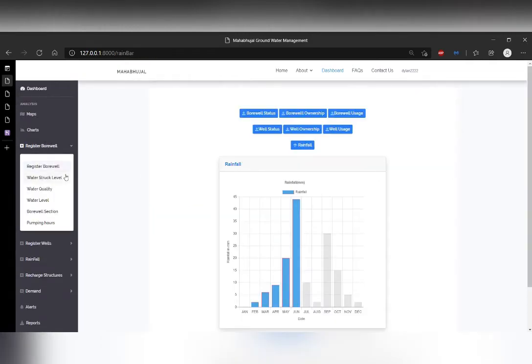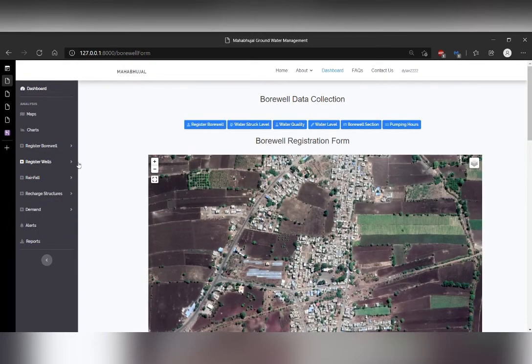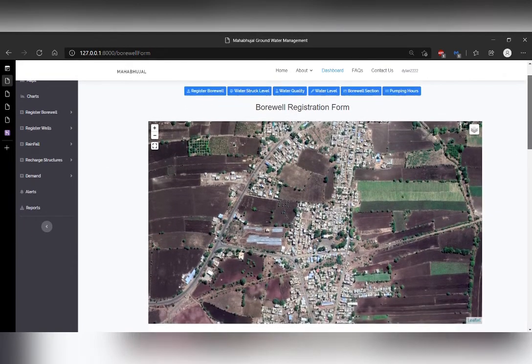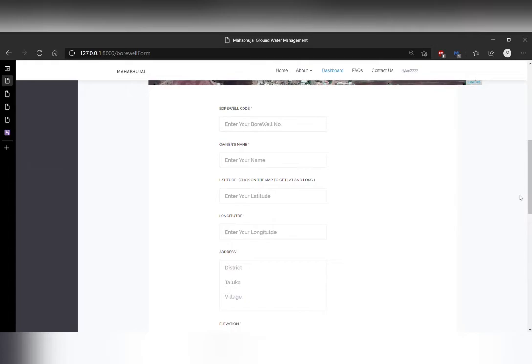So we have multiple forms. Since it's a participatory approach, we have chosen volunteers or users who register on our site can register their wells, bore wells, and nearby recharge structures through forms provided on our website. These forms are also linked to our backend and Android using REST API. Let me show you a little about how our REST APIs are made.